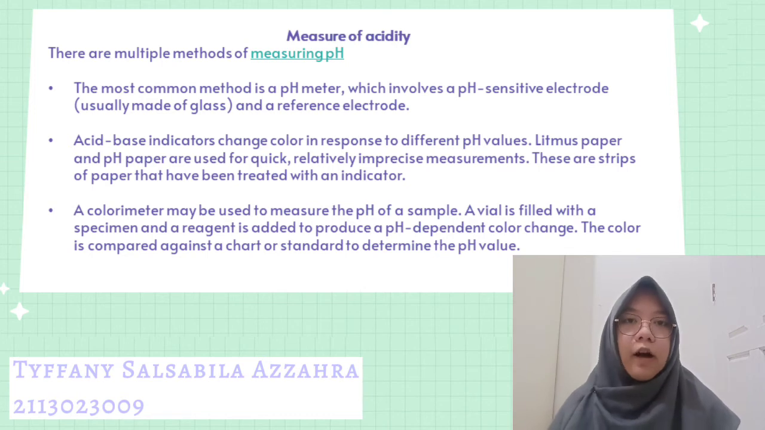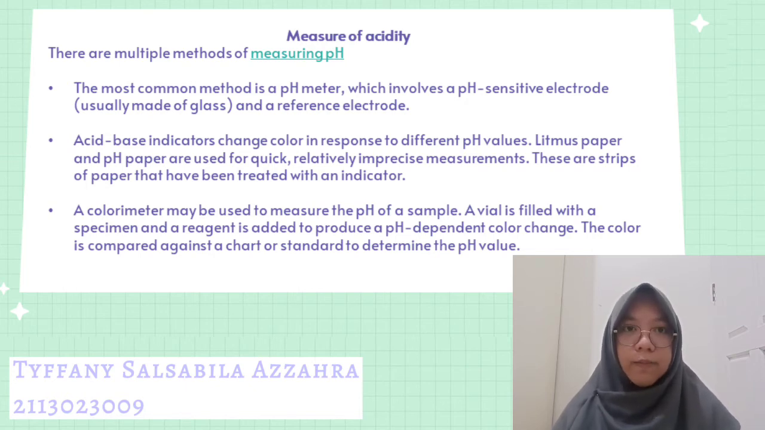The third is a colorimeter, which may be used to measure the pH of a sample. A vial is filled with a specimen and a reagent is added to produce a pH-dependent color change. The color is compared against a chart or standard to determine the pH value.